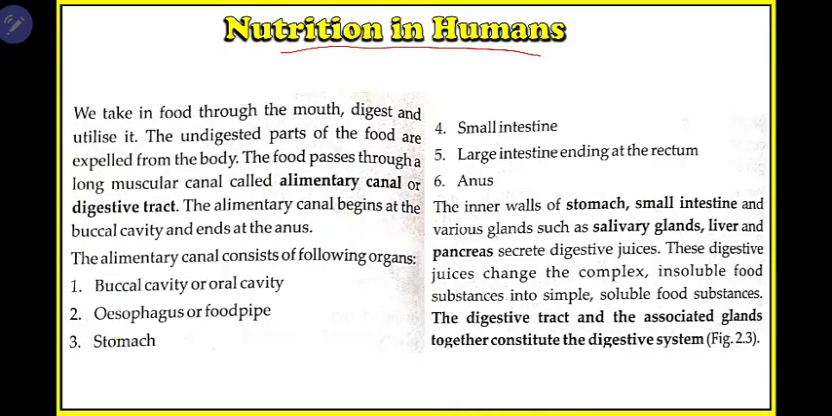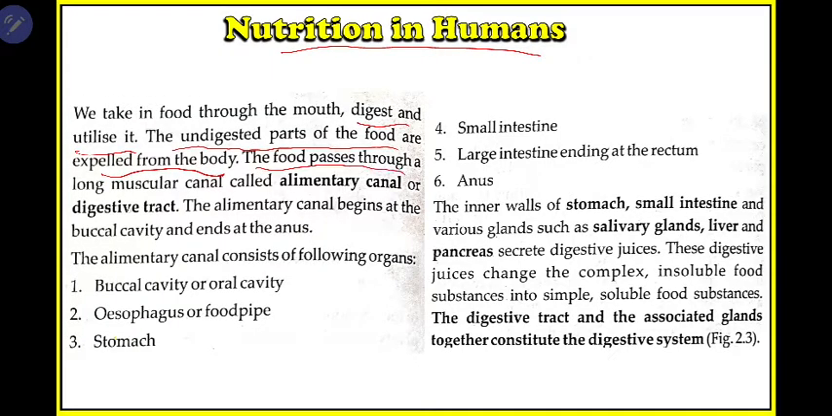So we take food through our mouth with our hand, and this process is known as procuring of food. Then we digest and utilize it, and this is known as nutrition. The undigested part of the food is expelled from our body, which is known as egestion. In the last class I explained.